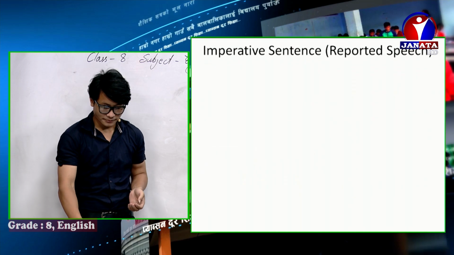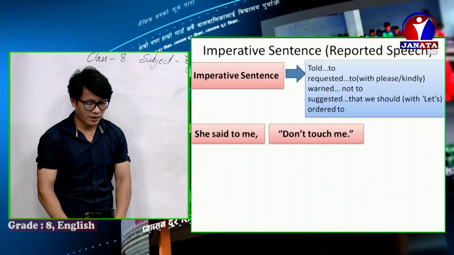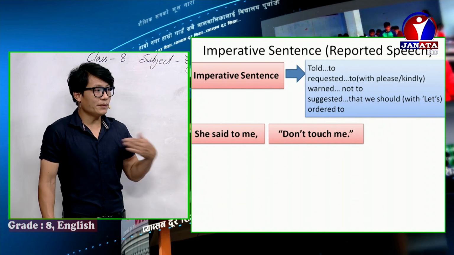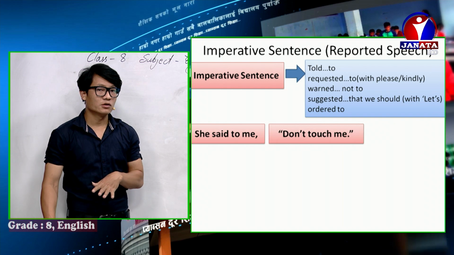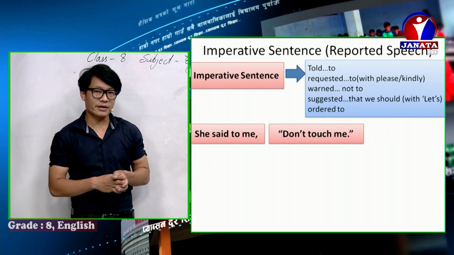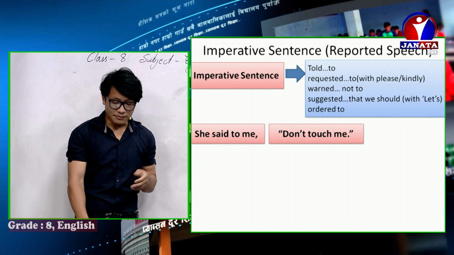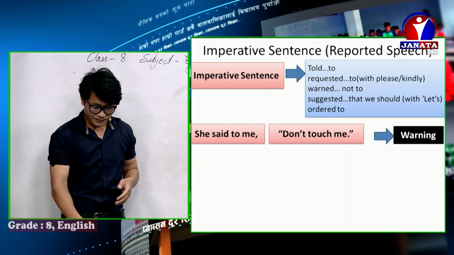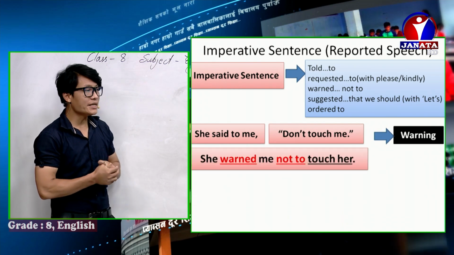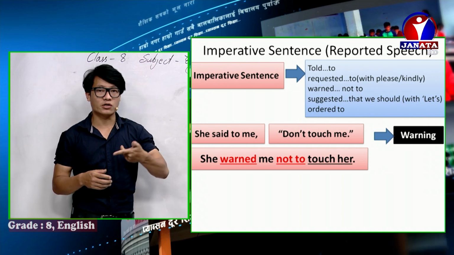Okay. Now next, imperative sentence continued. She said to me, don't touch me. So this can be a warning also. If there is a don't touch me, such a warning, then we need to use, she warned me not to touch her. She warned me not to touch her.